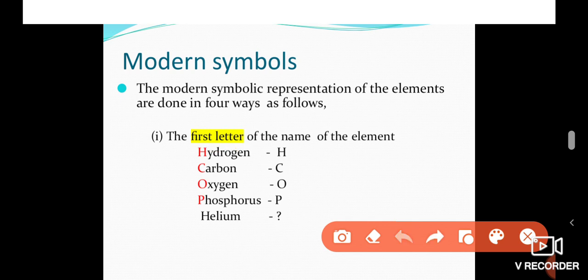For example, hydrogen. What is the first letter of hydrogen? H. So the symbol for hydrogen is capital H. Like that, carbon. The first letter of carbon is C. So the symbol of carbon is capital C. The first letter of oxygen is O. So the symbol of oxygen is capital O. Like that, phosphorus: the first letter of phosphorus is P. So the symbol of phosphorus is capital P. In the one-letter system, you should write the symbol with a capital letter.